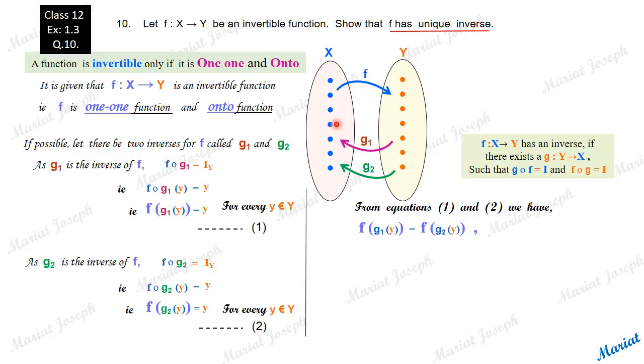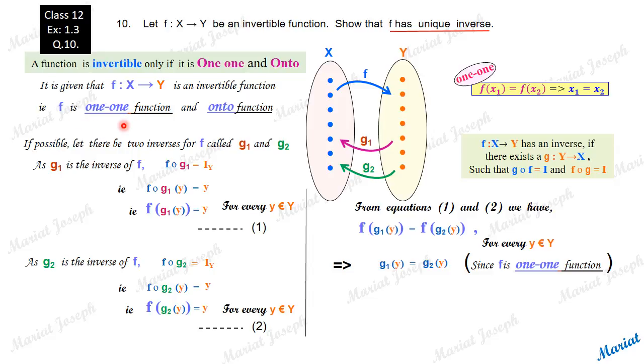See, since f is an invertible function, f is a one-one function. And the one-one function's definition says that whenever f of an element is equal to f of another element, those two elements must be equal.